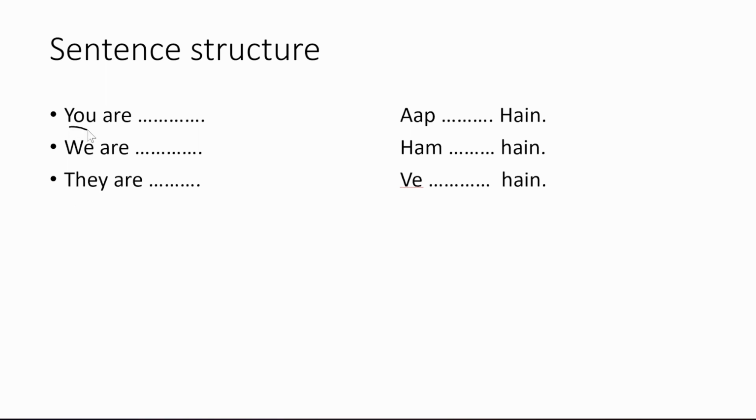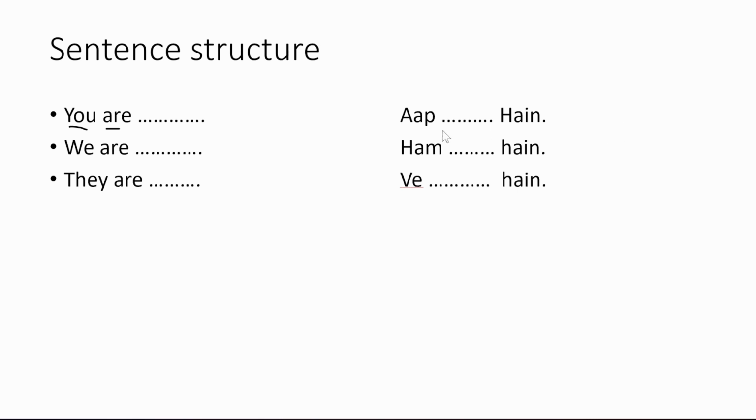If you want to say you are, and whatever you put here, Mohan or Akram or Ram, that will come here. So if you want to say you are Mohan, that will be aap Mohan hai. You are David, aap David hai. You are Julie, aap Julie hai.